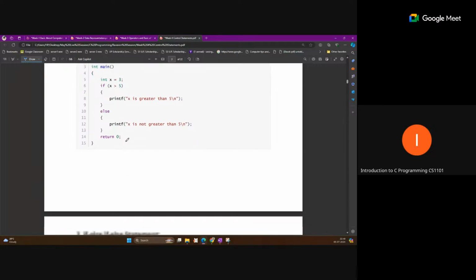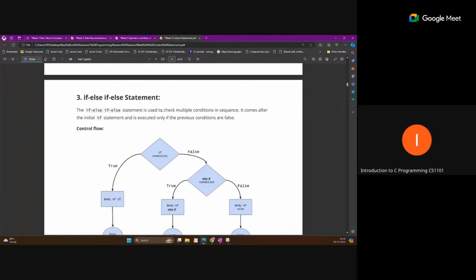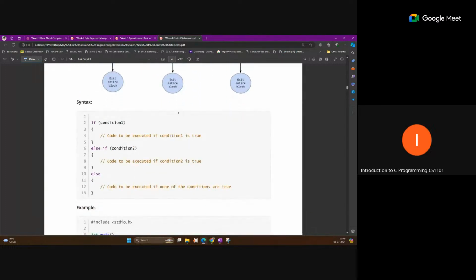So if and else based, and we can also extend this chain more with the help of if, else if, else. Here between if and else, we can use any number of else if. But we have to define a condition for each if or else if. We cannot leave this else if part alone. We have to define some condition for this else if.